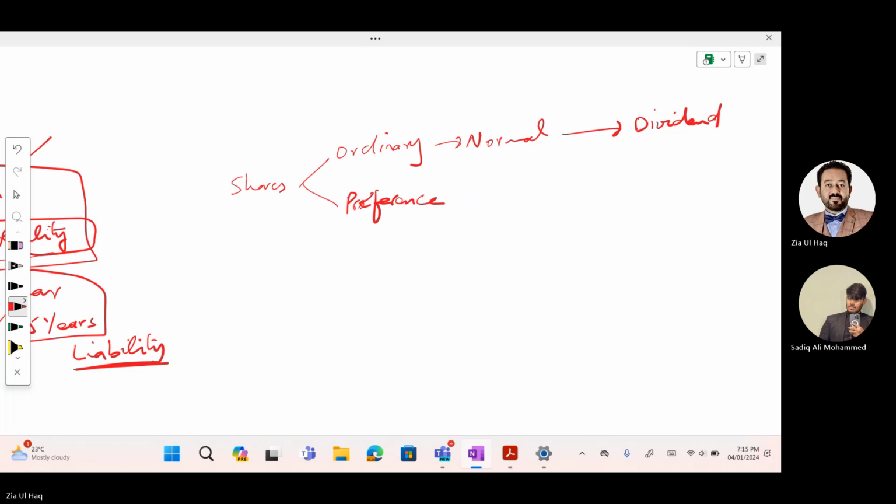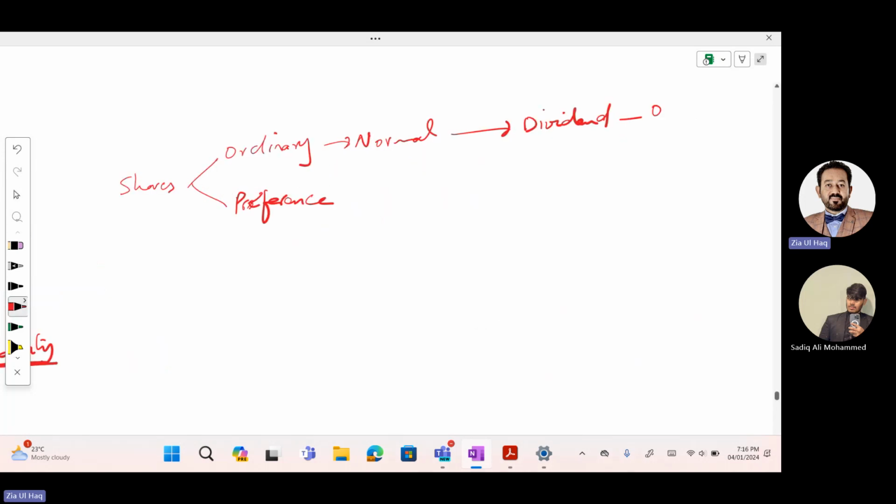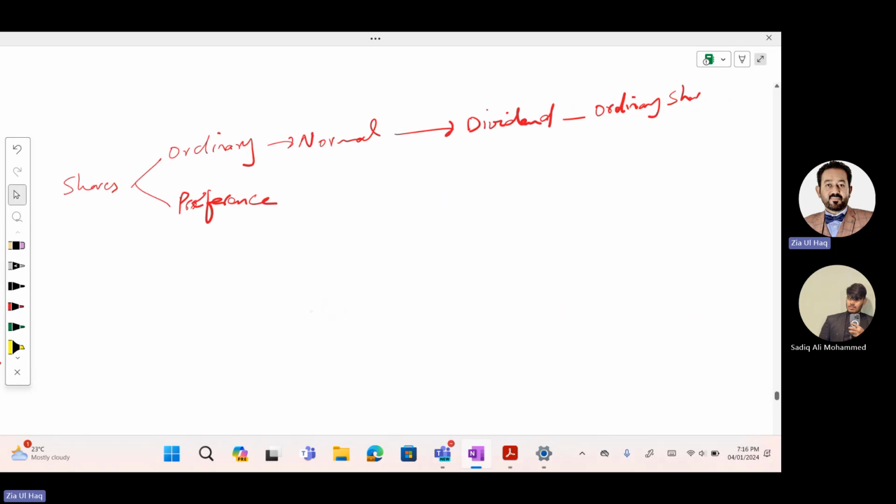Sometimes companies are having different losses. Obviously, you will pay dividend if you are having profit. If there is no profit, the company will not pay dividend to ordinary shareholders. The company pays dividend to whom? Ordinary shareholders. Ordinary mean normal shareholders. If the company is having profit, it will pay dividend to ordinary shareholders. If there are no profits, the company will just give a smile to the shareholders. Sorry, we cannot pay dividend because we don't have profit.